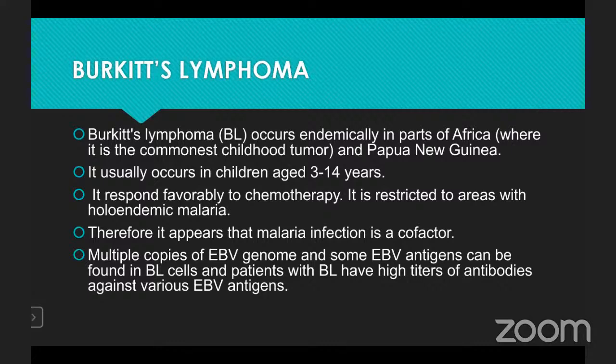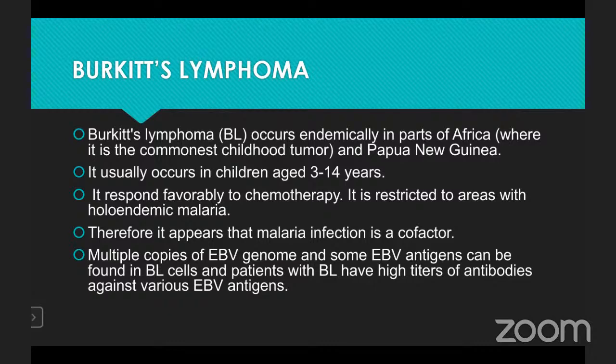Next one is Burkitt's lymphoma. Burkitt's lymphoma occurs endemically in parts of Africa. It is a common childhood tumor. It occurs at the age of 3 to 14 years. It is favorable to chemotherapy. It is restricted to areas with holoendemic malaria. It appears that malaria infection is a cofactor.